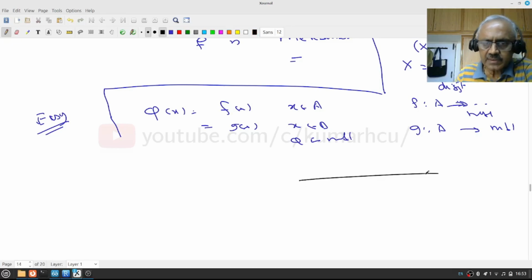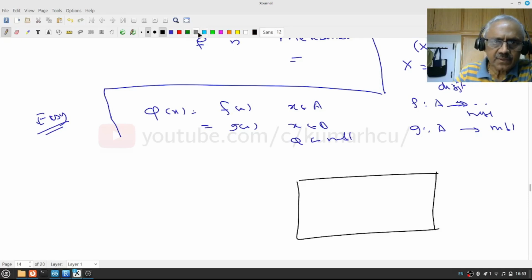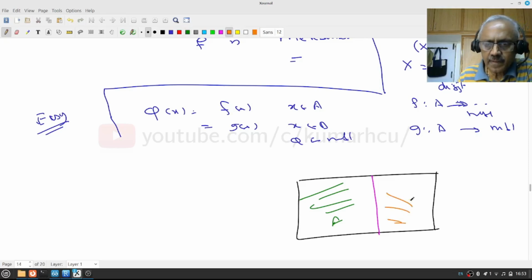So this is my X. This is my A and this is my B. So if I take something, f greater than alpha, what will it be? It will be something like this.